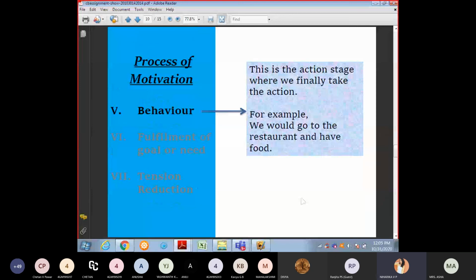Next, behavior. This is very important for every person, because one can identify you by your behavior and actions. This is the action stage, where we finally take the action. This is the final action. For example, we go to the restaurant and have food. That is the behavior. When we go to a restaurant, we go to have food, not for shopping. This is the main behavior. We have to think about our behavior, whether we are giving something or going somewhere, we have to see what we have to do. That is the most common thing for every person.